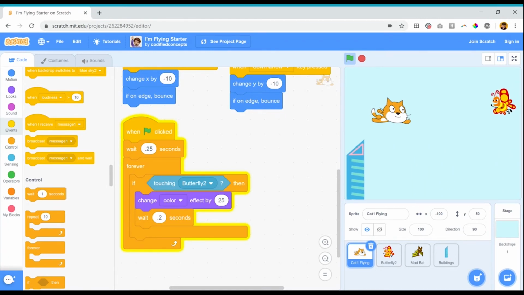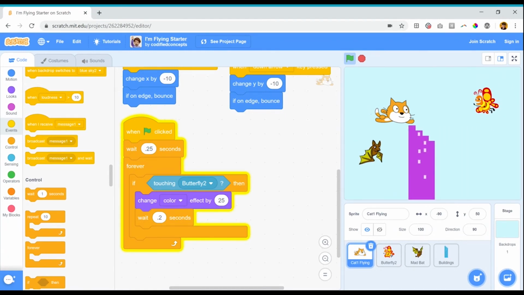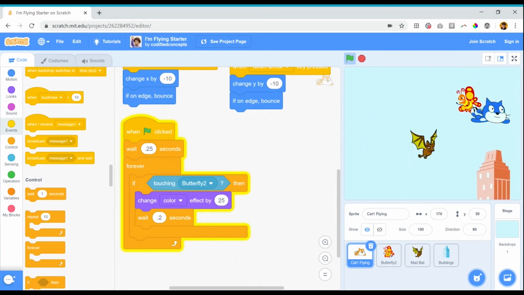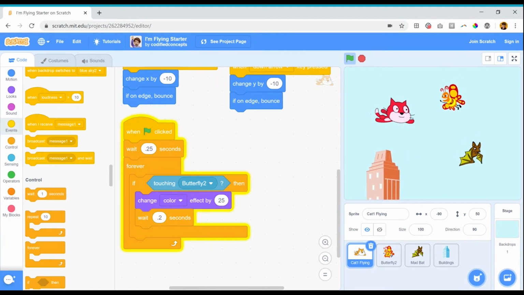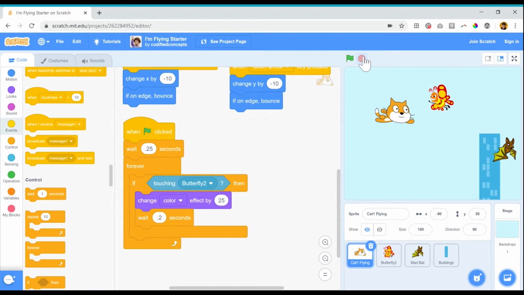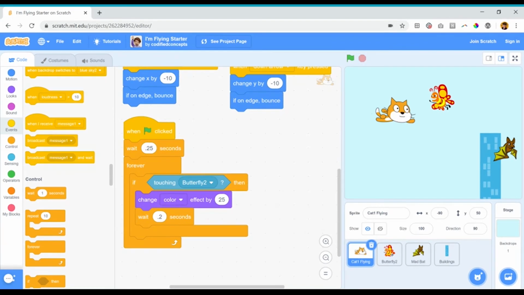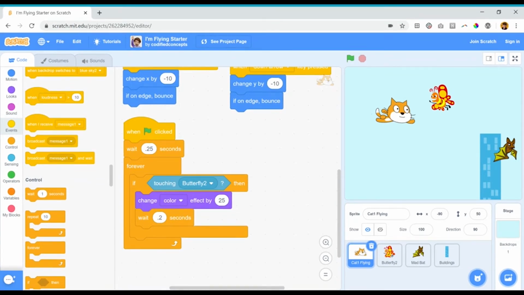Excellent. Now the program's waited just slightly, so that the cat only changes color later on when I'm flying him into the butterfly. What I've done here is a bit of user testing. In professional coding development circles, user testing is done all the time. They ask other people to try out their website, their game, their app, and check for any issues they didn't think about. Okay, so this is fun, but maybe we actually want the butterfly to also respond to the cat when it's touching the cat.